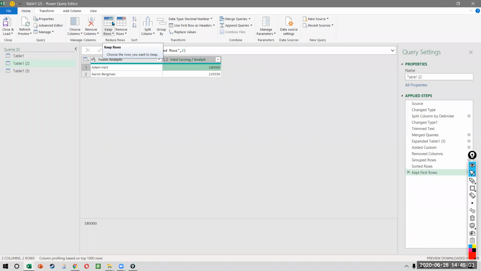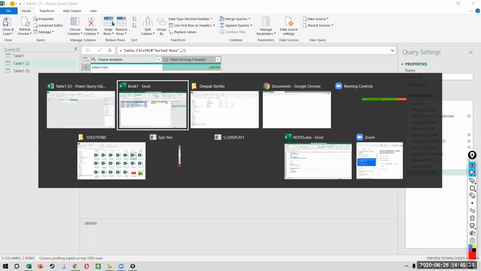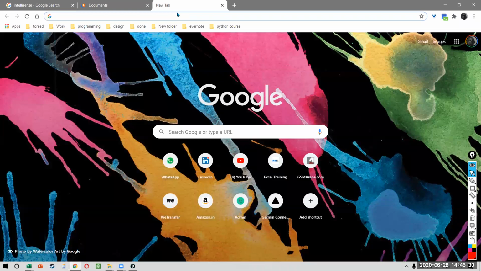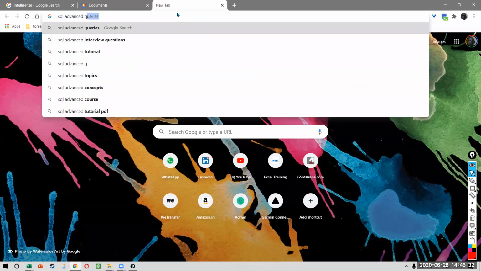When you're working on SQL and you have to extract data from a big database, a lot of people say, what is the big deal? You have a database, you just have to pull the data. But pulling data is not that simple, because how the data is stored might be very different from how the user wants it, right? That is the reason you have to write these complex queries in SQL. For those of you who have never worked on SQL earlier, I'll also show you Lucidchart. So, an SQL advanced query.